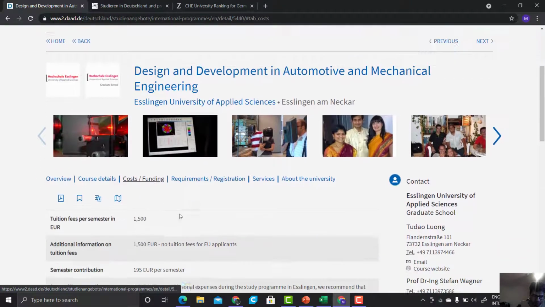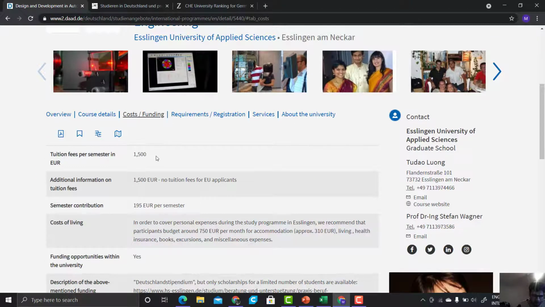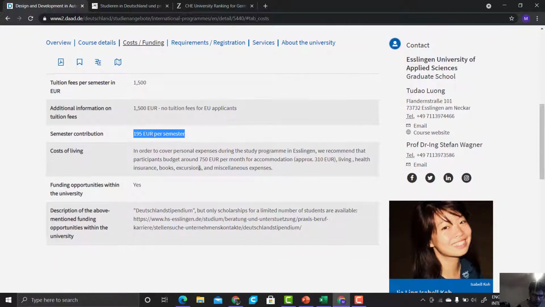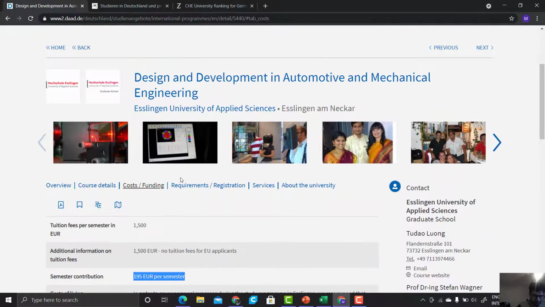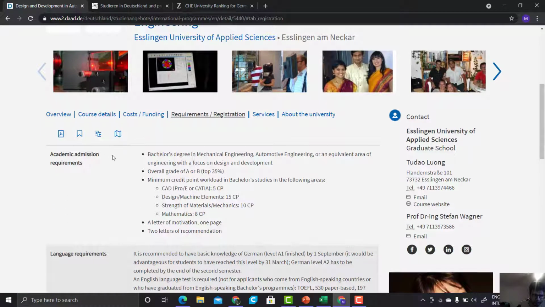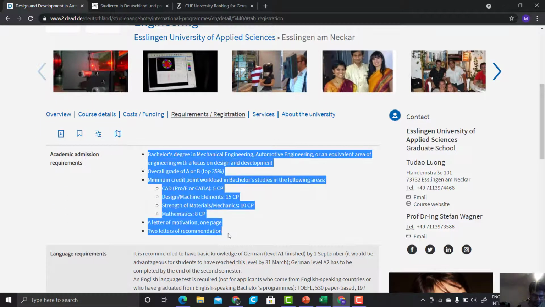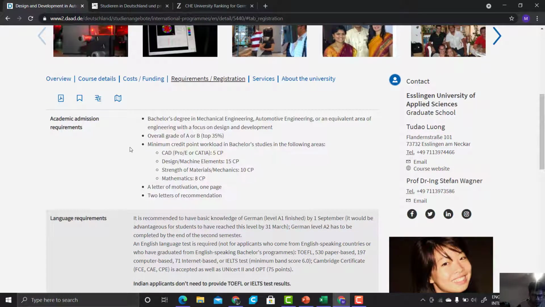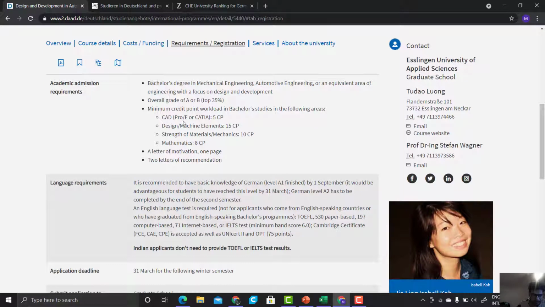When you go to the cost and funding section, there you will find what the tuition fee is going to be for the course, or the semester contribution and any other opportunities. In requirement and registration, here you will find the eligibility criteria of the course, that is, what you need to be eligible for participating in the admission process.